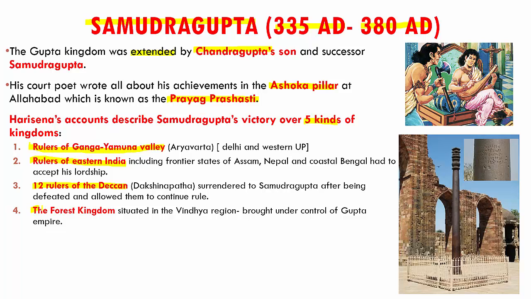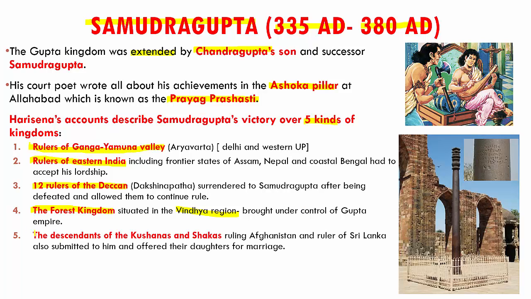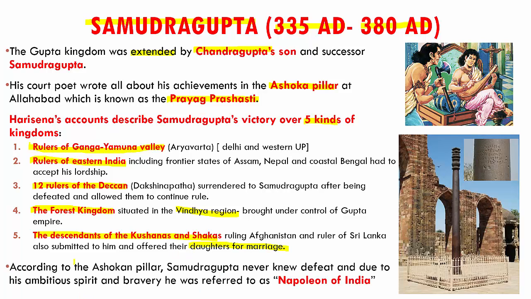Then he went on to defeat the forest kingdom, which was situated in the Vindhya region, and he brought this under the control of the Gupta Empire. Finally, the descendants of the Kushans and the Shakas who were ruling after Afghanistan and a few rulers of Sri Lanka also surrendered to him and offered their daughters for marriage. Now, an interesting thing is, according to the Ashokan pillar, Samudragupta never knew defeat because he was so ambitious in his spirit and he was so brave that he was referred to as Napoleon of India because he never once lost a war. So these were the great achievements of Samudragupta.